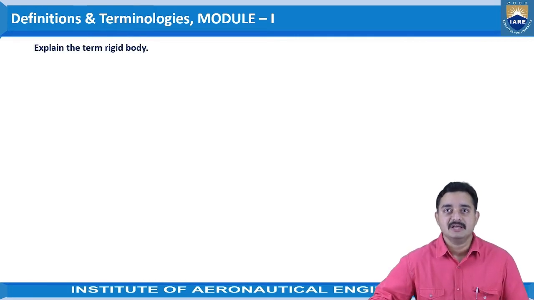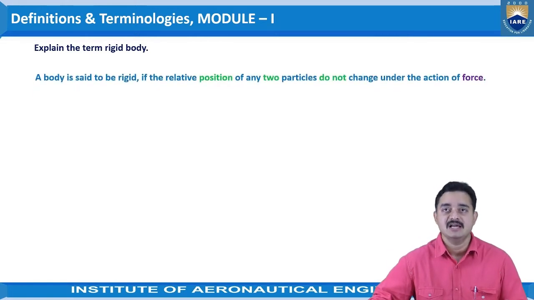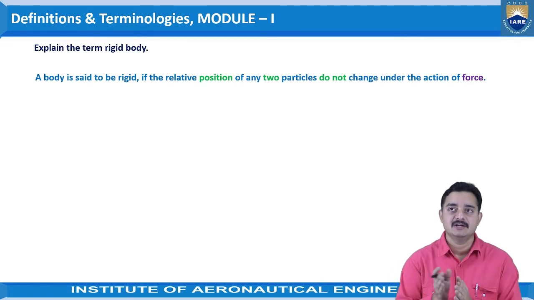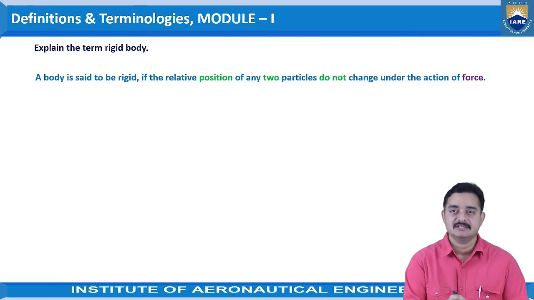So coming to the next one, explain the term rigid body. What is a rigid body? The definition says a body is said to be rigid if the relative position of any two particles does not change under the action of force. Again, here there are two important terms: one is the distance between two particles and the other is force. Let us understand with a small example.